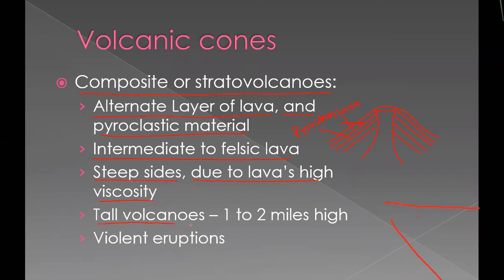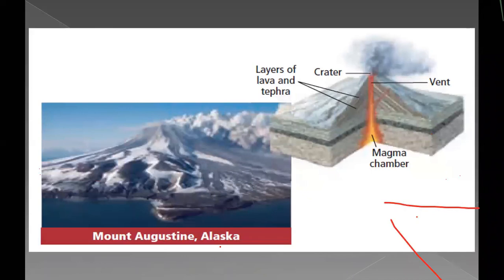Tall volcanoes, they may go up to 1 to 2 miles in height. And violent eruption, again, it gives sound while erupting. This is one example, Mount Augustine in Alaska. Here you can see alternate layers of lava and tephra. Tephra is nothing but ash or pyroclast.